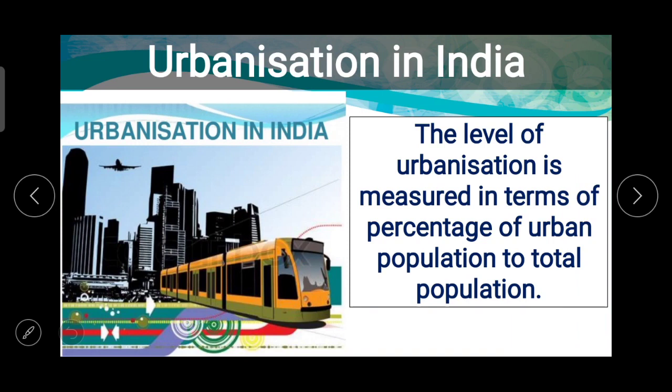Now, urbanization in India. The level of urbanization is measured in terms of percentage of urban population to total population. Again, I am repeating how to calculate or how to get the numbers of urbanized people in any particular country.